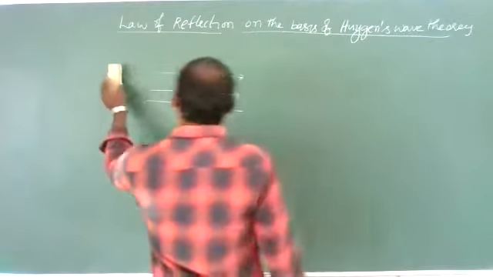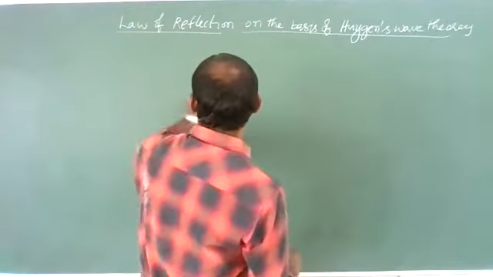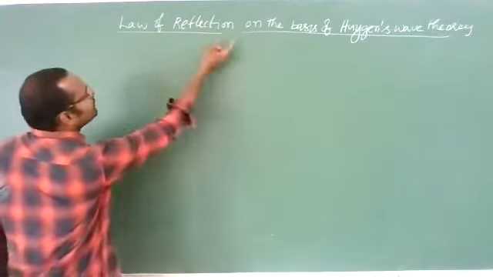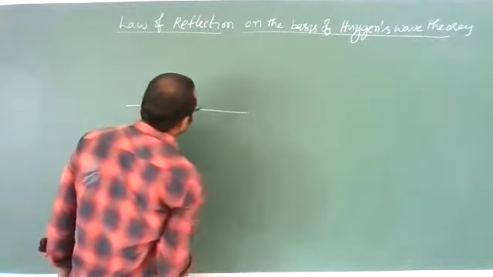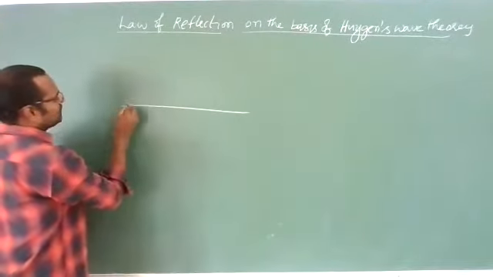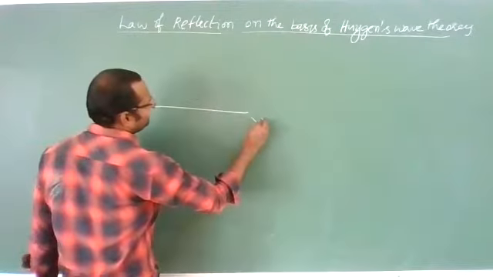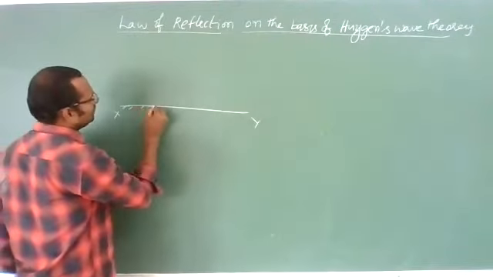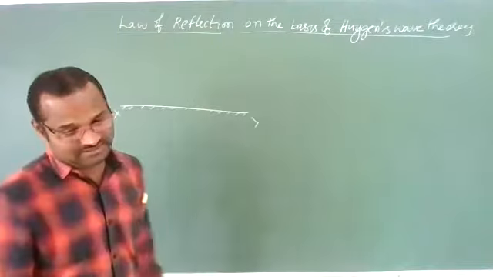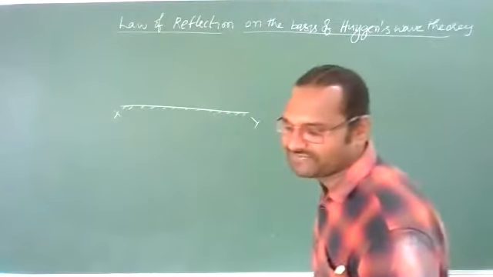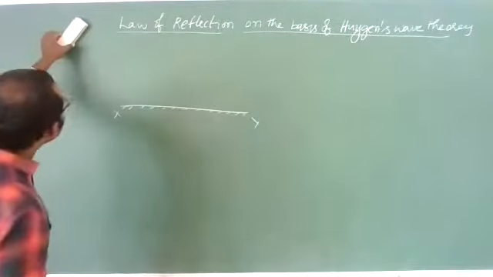Now let us discuss this according to the law of reflection. Let us suppose there is one plane surface XY, a reflecting plane surface. On this reflecting plane surface, let us imagine one wavefront is coming.